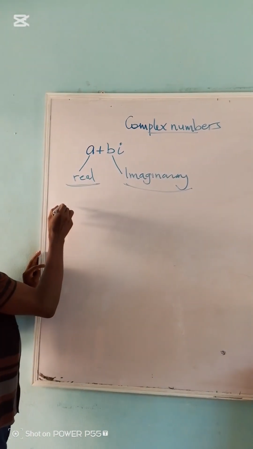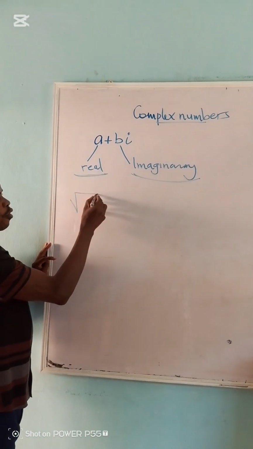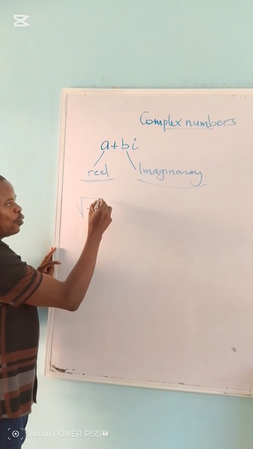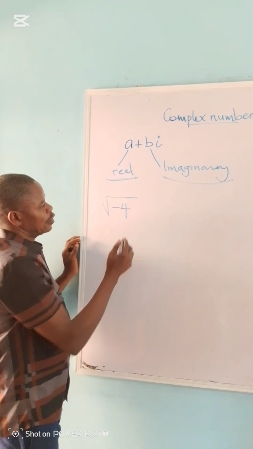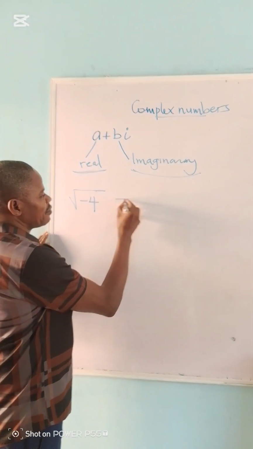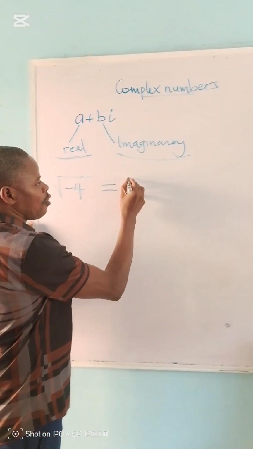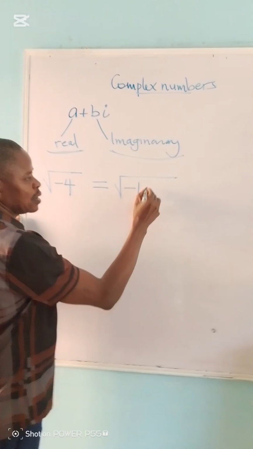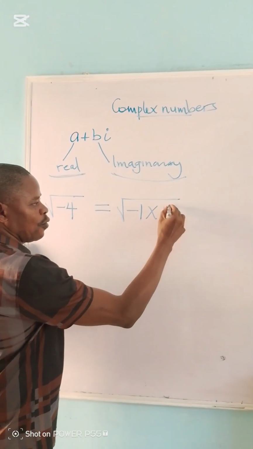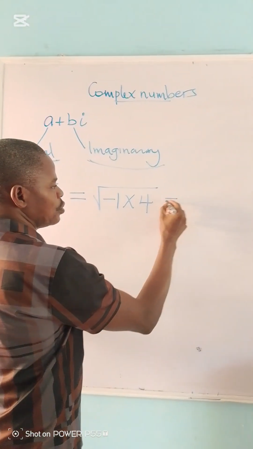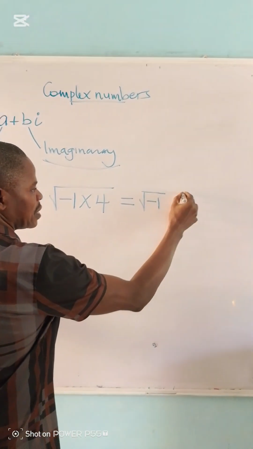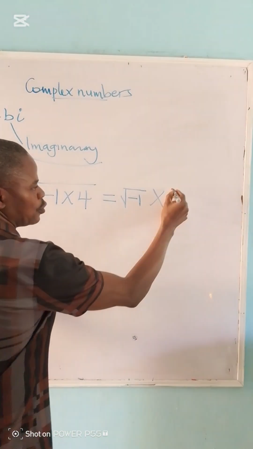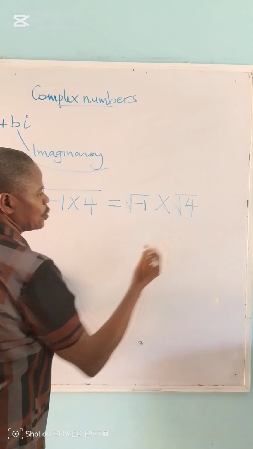The imaginary numbers are numbers like the square root of -4, which cannot be computed by most calculators. So to do this, we can write this as the square root of -1 times 4, which equals the square root of -1 times the square root of 4.